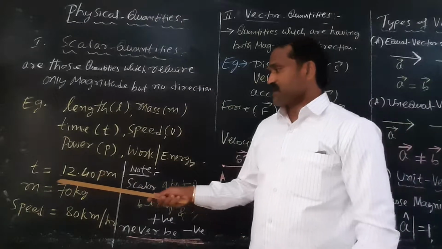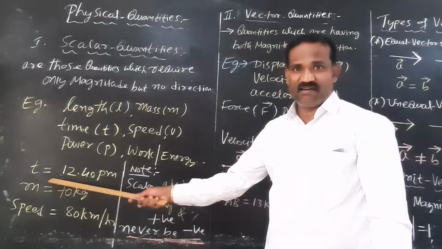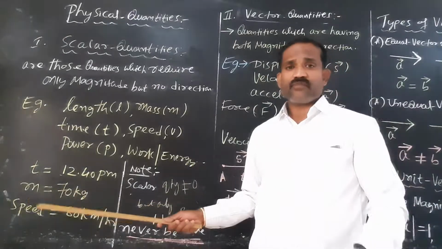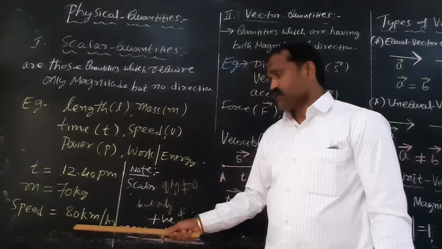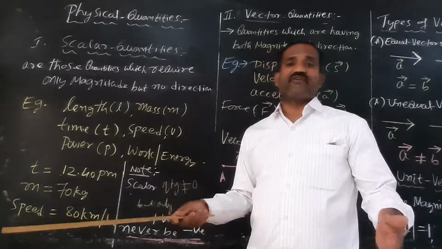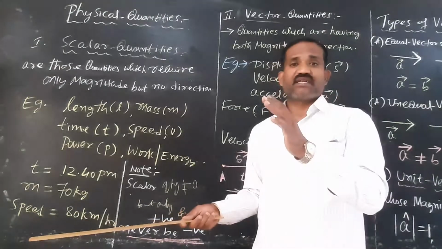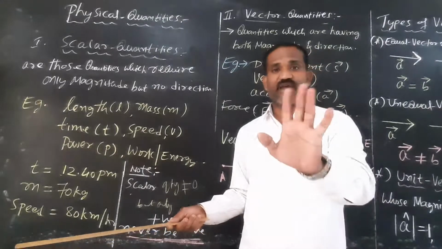Here, time 12:40 p.m. is a scalar, having only magnitude. Mass of an object is 70 kg. It's only magnitude. Speed 80 km per hour: you are moving in a two-wheeler with a speed of 80 km per hour. Irrespective of the direction, the speedometer is giving only the magnitude of the speed of the vehicle.